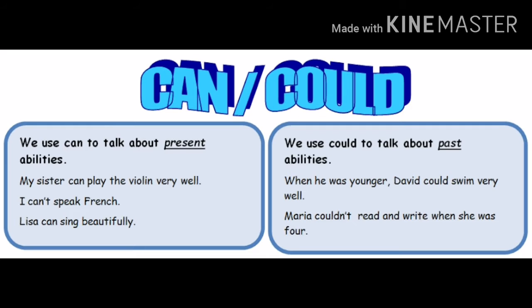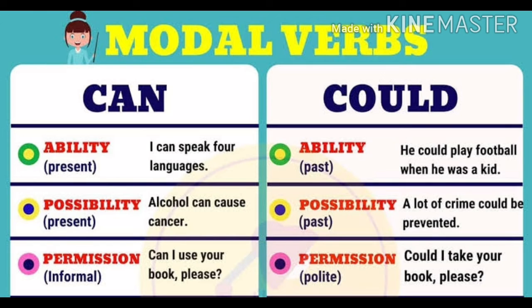In both we are talking about abilities, but the difference is that with can we are talking about the present situation, and we use could while we are talking about a past action. Okay, and here we find the difference between can and could. Here we are watching some examples of can and could.